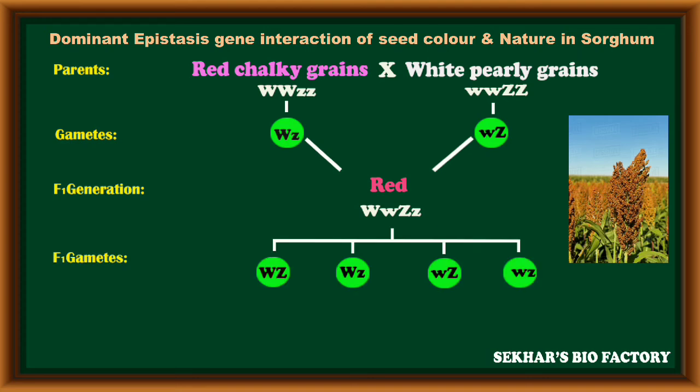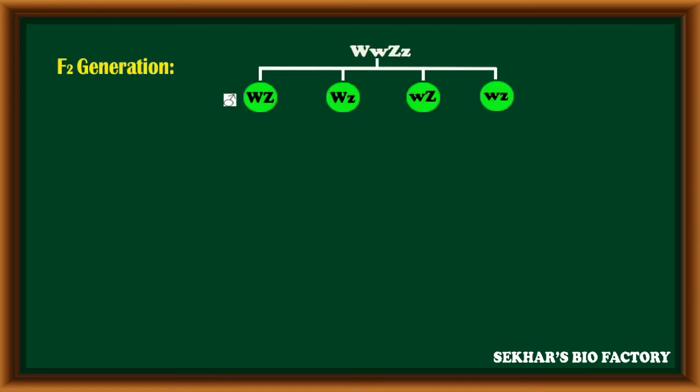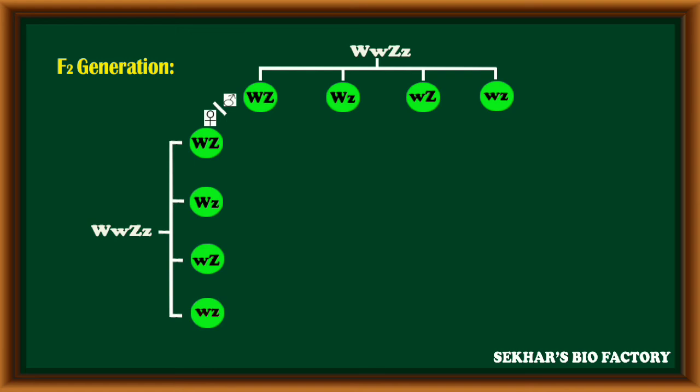This F1 hybrid can produce four types of gametes because of its heterozygous condition in both genes: 25% of gametes with capital W, capital Z; 25% with capital W, small z; 25% with small w, capital Z; and the last 25% with small w, small z alleles. In this way, a total of four types of gametes are produced by the F1 hybrid. These F1 gametes fuse randomly to form the F2 generation.